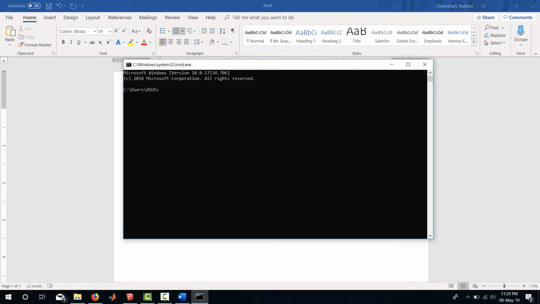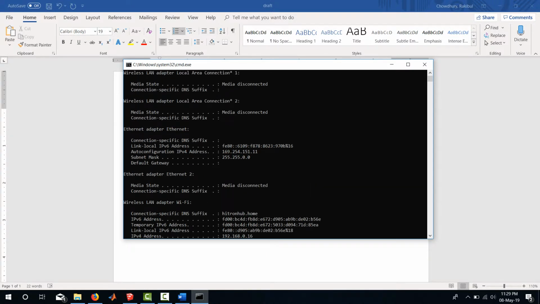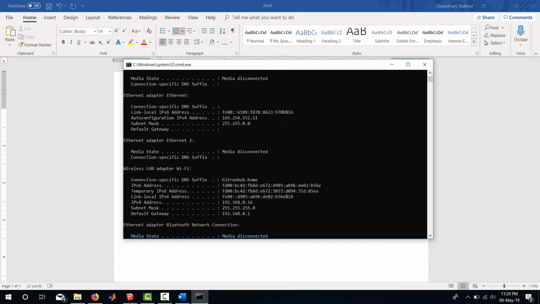Then the command window will pop up, and in the command window, first I need to check what is the assigned address for my Ethernet cable, and to do that I have to write ipconfig. It will show me the IP addresses of my Ethernet cable, and here it is: Ethernet adapter Ethernet, and the IPv4 address is 169.254.151.11, and the subnet mask is 255.255.